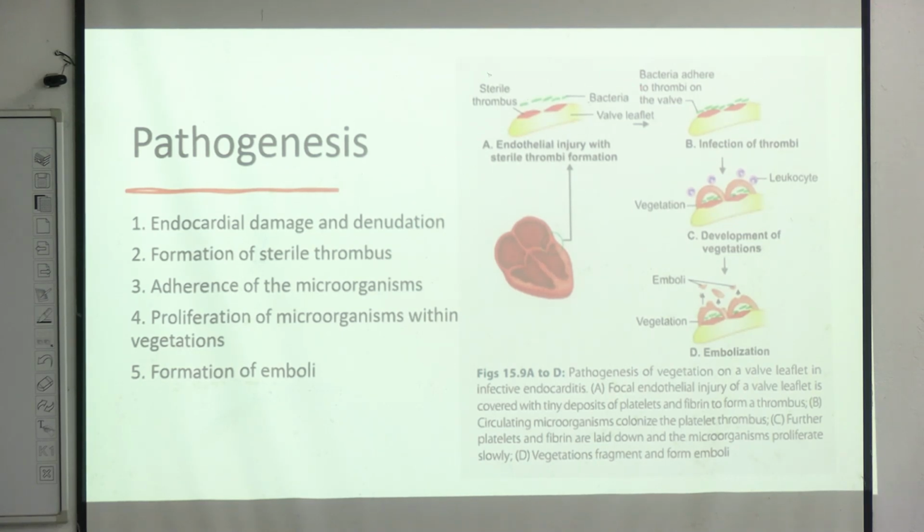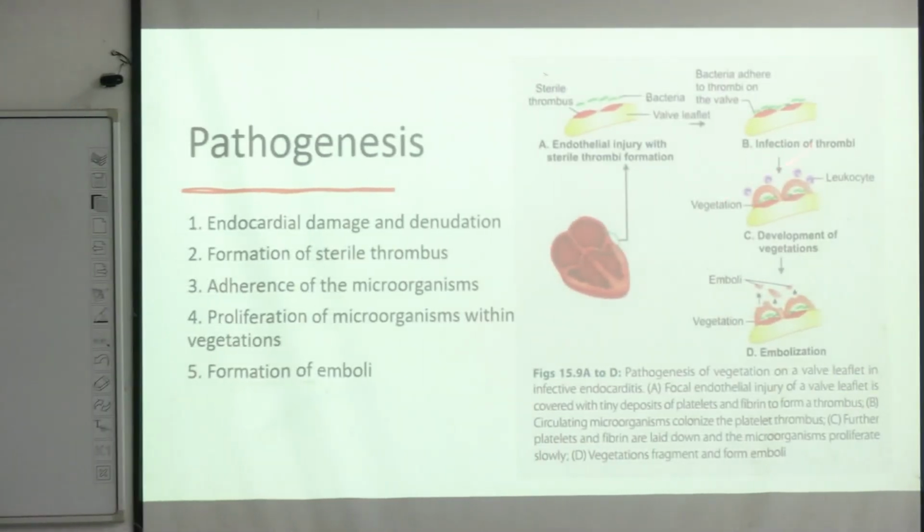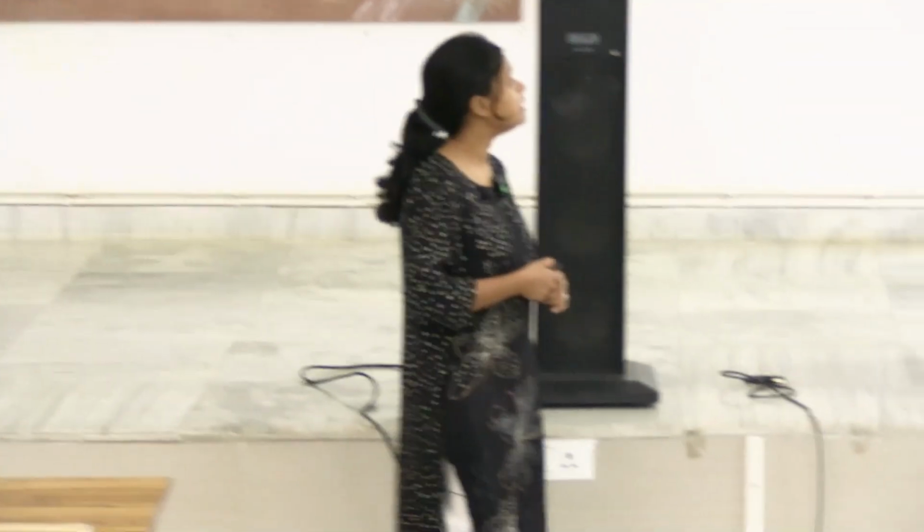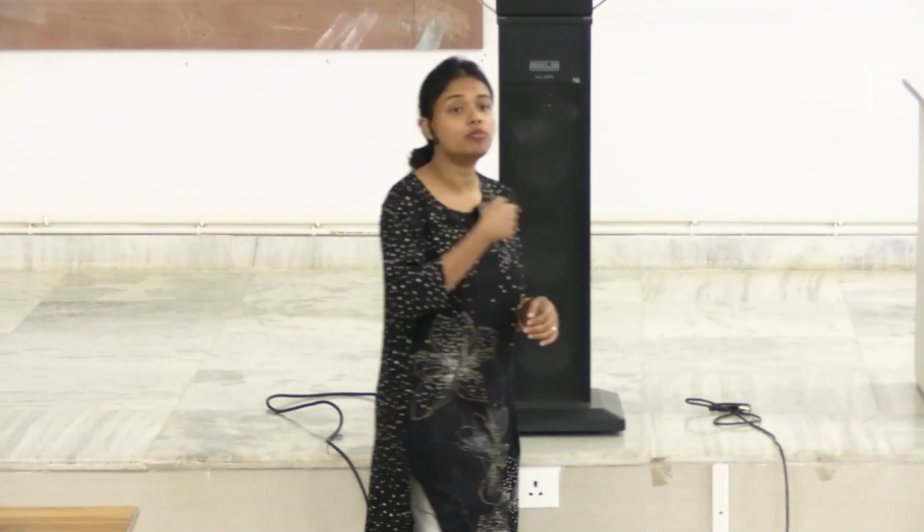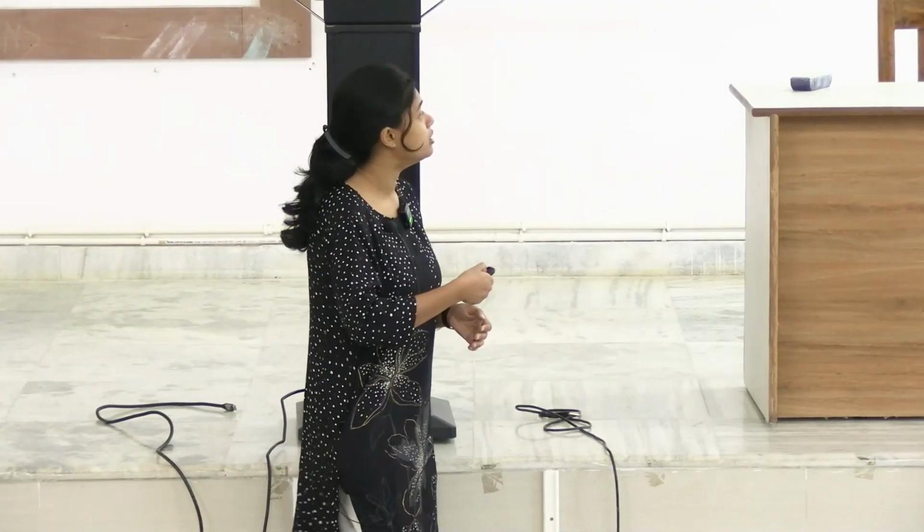There is only platelet deposition, and after these platelets are deposited, since there is bacteremia, as we already discussed, the bacteria will adhere over these platelet clumps, and also there will be inflammatory infiltrates, and the bacteria will accumulate and multiply and form colonies over these valves.